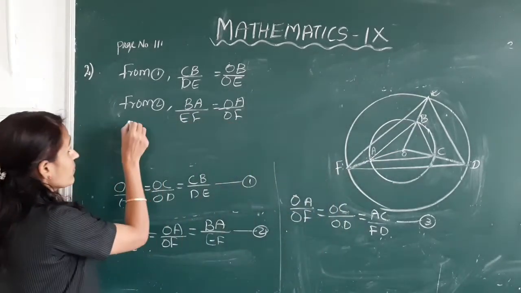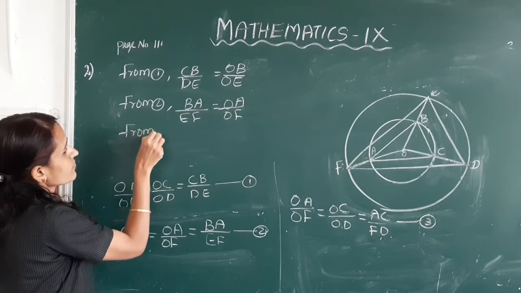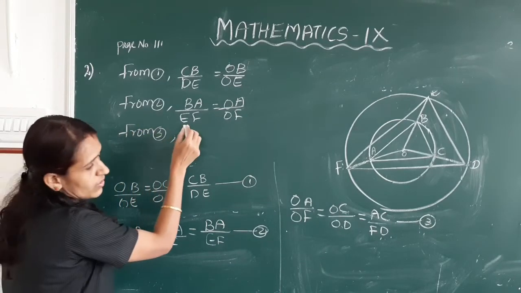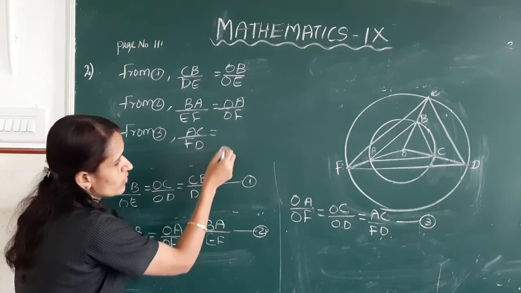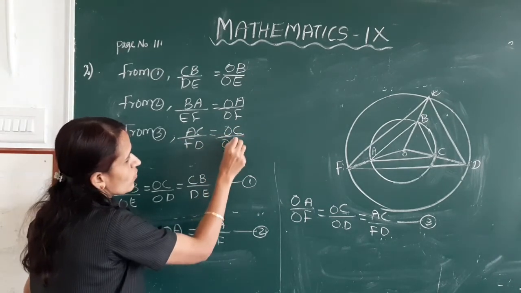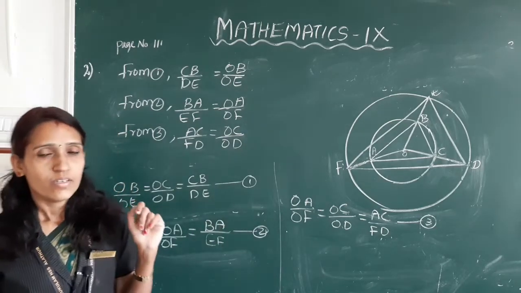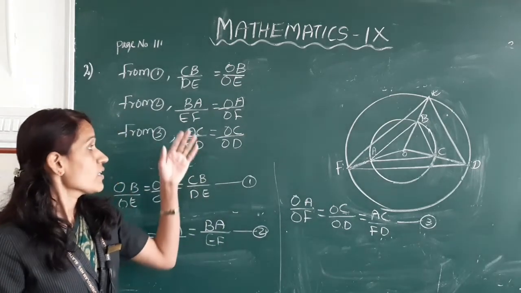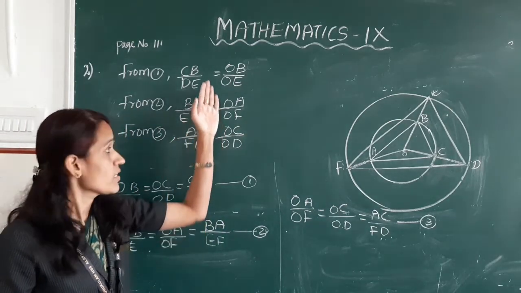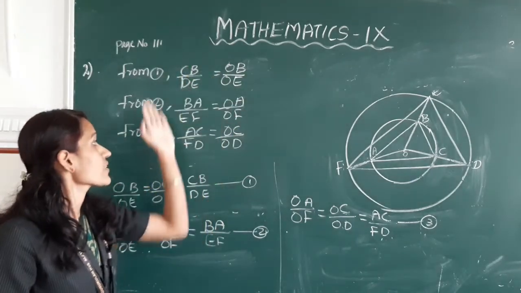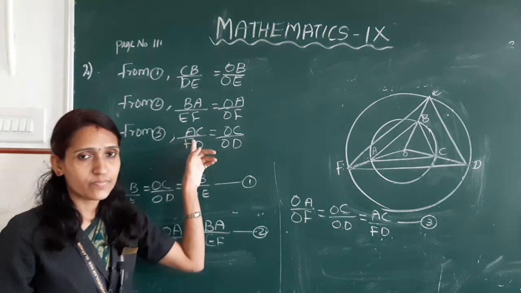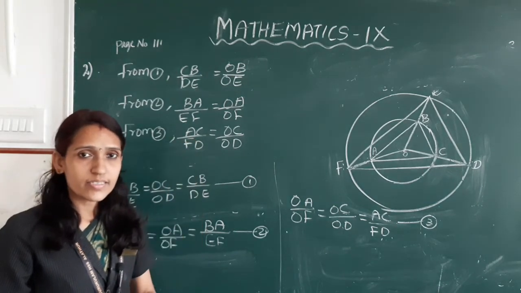Okay. From equation 3, AC by FD is equal to OC by OD. That is, the scale factor of the sides of the triangle is the scale factor of the radii of the circle. Clear, children?